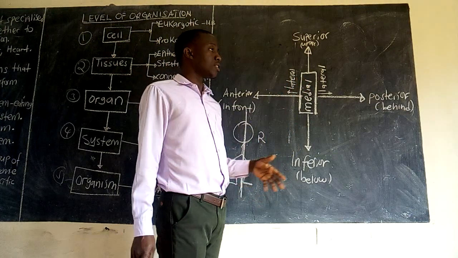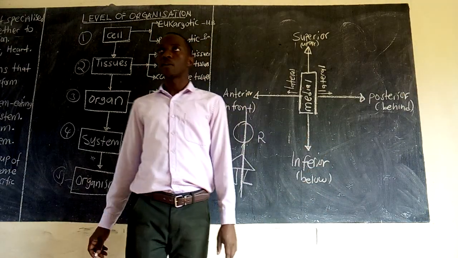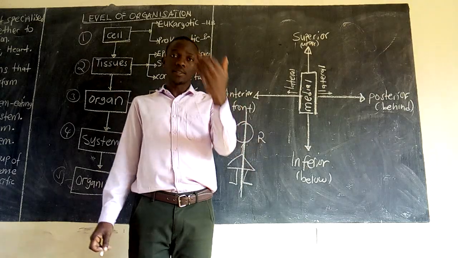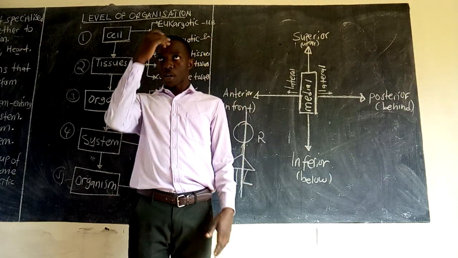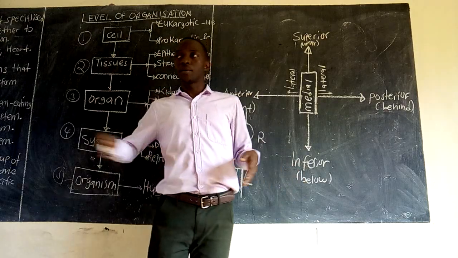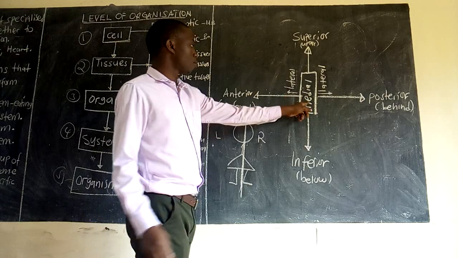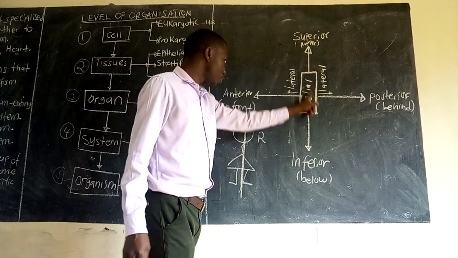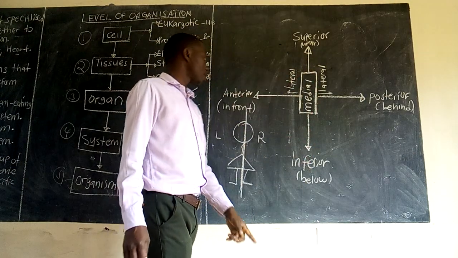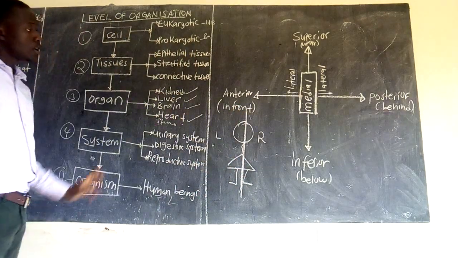Then the lateral is away from the middle. So if I'm standing like this and I'm to be dissected, where the dissection line passes is the medial. So away from that line becomes the lateral. So lateral is away from the medial, whereas medial is in the center. So those are our other terminologies we can look at.